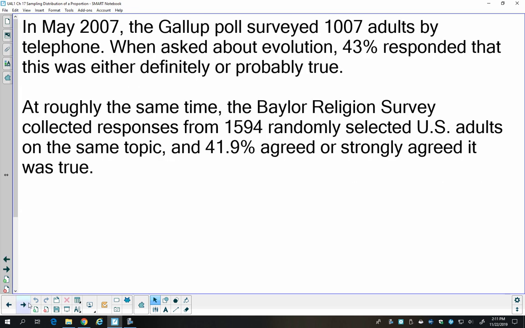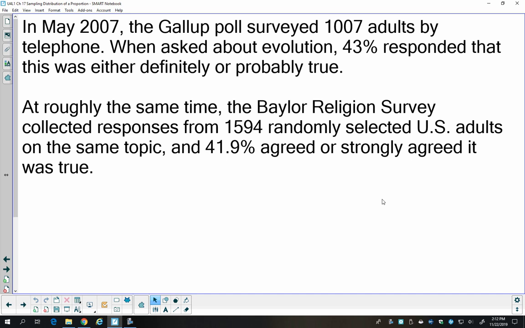So I want you to take a second and read this bit about the Gallup poll conducted in May 2007. So basically Gallup was asking people if they believed in evolution. And what they found was that 43% of the people they polled did in fact believe that evolution was true. And then in another study, 41.9% agreed that evolution was true. Not the same percentage.